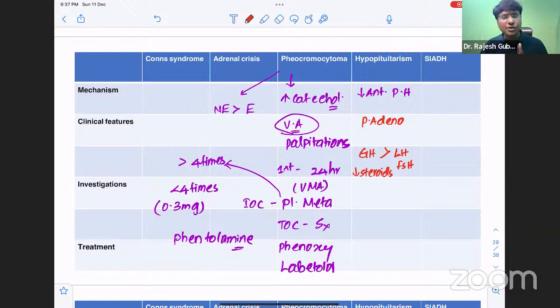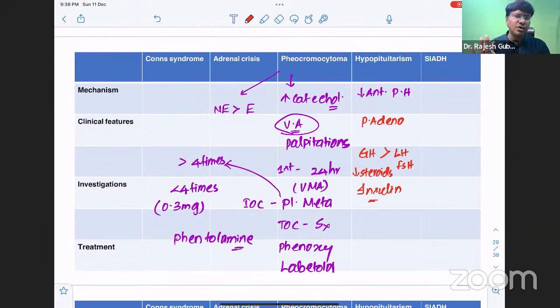So the most reliable stimulus for growth hormone secretion is insulin-induced hypoglycemia. Okay, the investigation is insulin-induced hypoglycemia. Normally, whenever you give insulin, what will happen? The blood glucose level reduces. When blood glucose level reduces, growth hormone should increase. But in spite of hypoglycemia, growth hormone will not increase. That tells that the individual has hypopituitarism. Okay, so it is a provocative test.